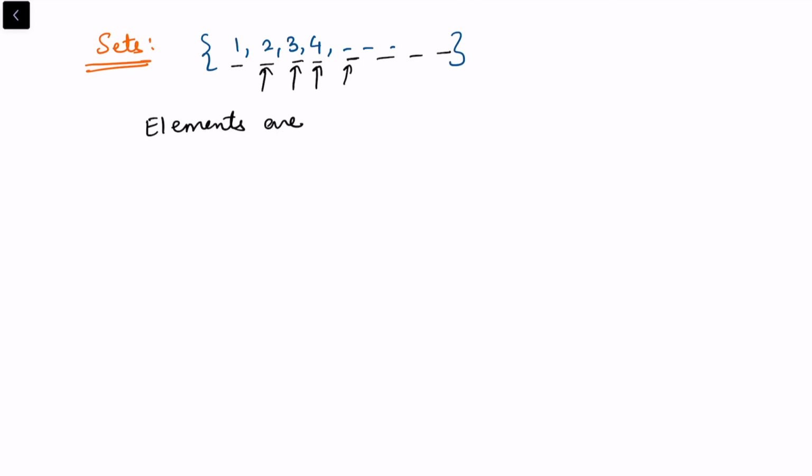Now as we know a little bit about sets, consider a set of natural numbers. Considering this set of natural numbers, these numbers are also called the elements of the set. Elements are the objects in the set. So they may be numbers or they may be anything else.